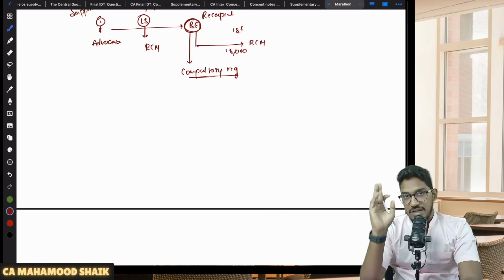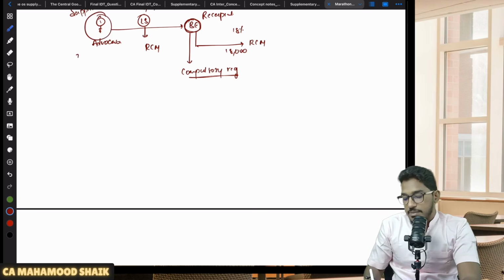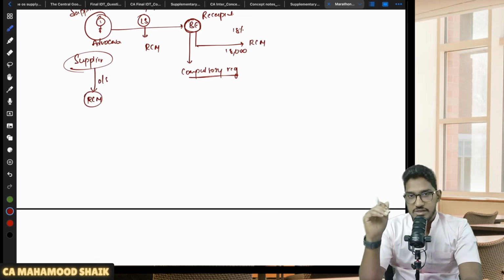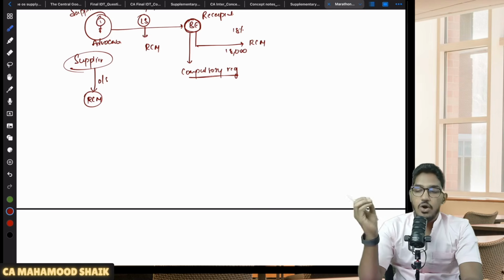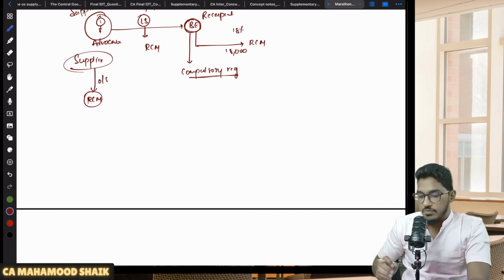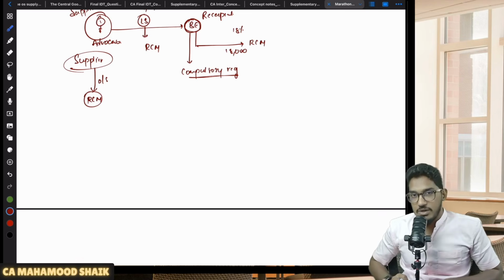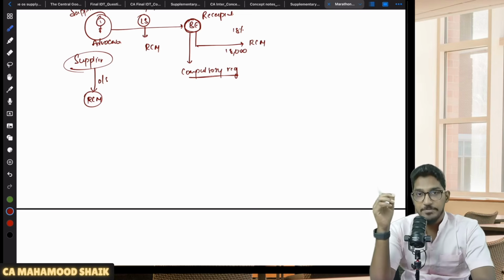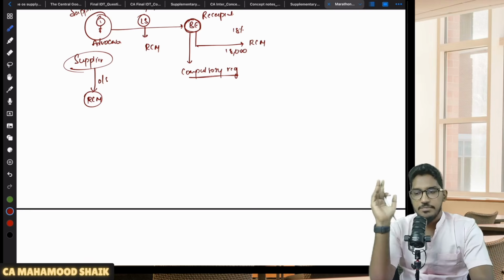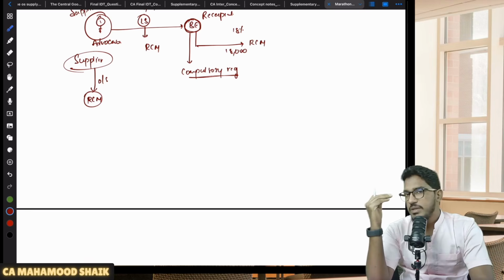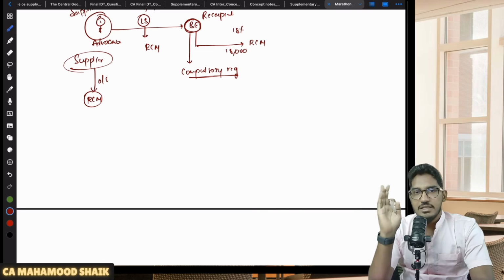Here also there is one exception, one relaxation, and that relaxation has been given to the suppliers. If you are a supplier making outward supplies, not just services but whatever outward supplies you are making, and all your outward supplies are covered under RCM, then on all of them your recipients only will pay the amount of GST. You don't have even a single supply which is taxable under the forward charge mechanism.